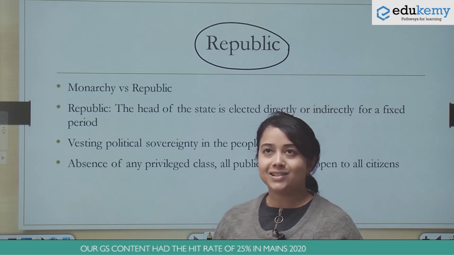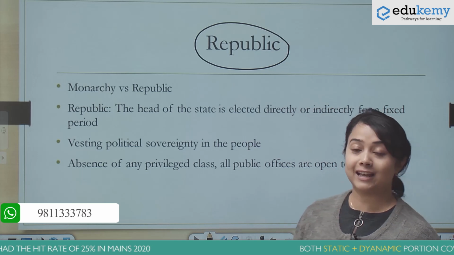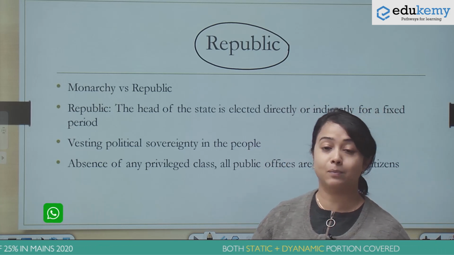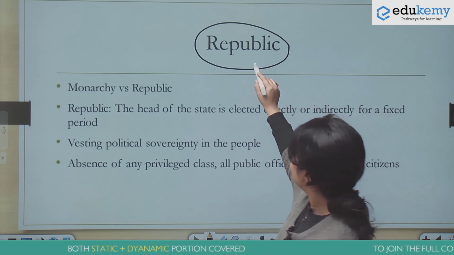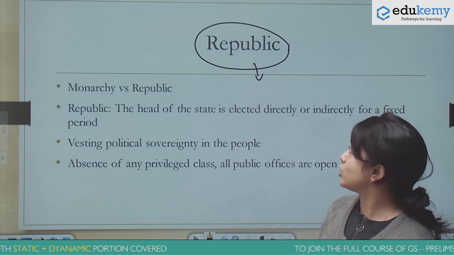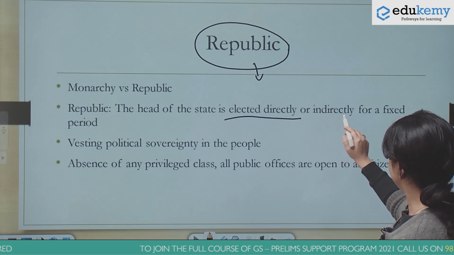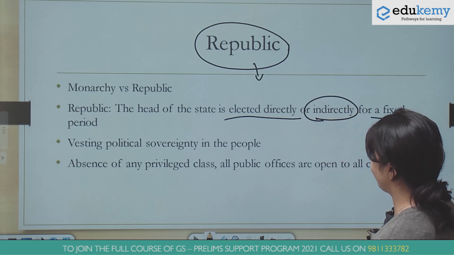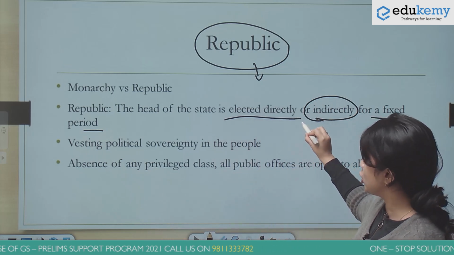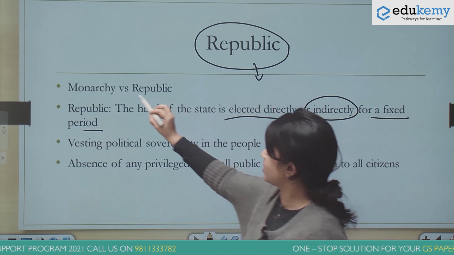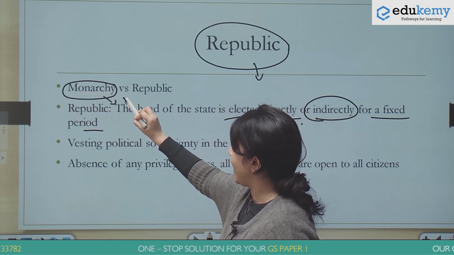Now, to understand the meaning of the word republic, if you remember the movie Super 30, there Hrithik Roshan has a dialogue that अब राजा का बेटा राजा नहीं बनेगा, राजा वही बनेगा जो हकदार होगा. That's basically capturing the essence of republic. Republic is when the head of the state is elected directly or indirectly for a fixed period. However, the meaning of republic does not stop here. Of course, republic is the very opposite of monarchy, where the head of the state is a hereditary ruler.